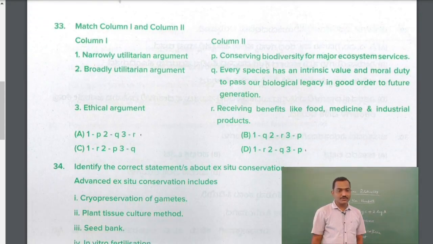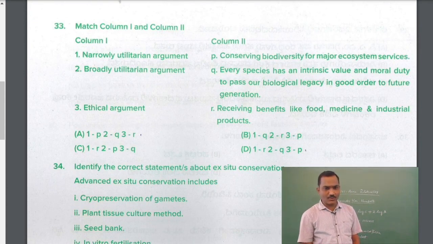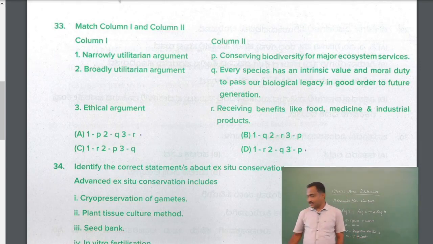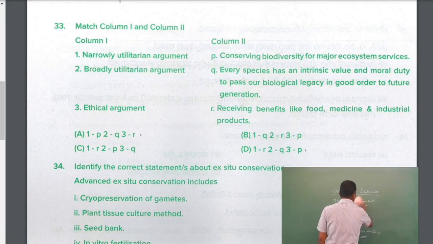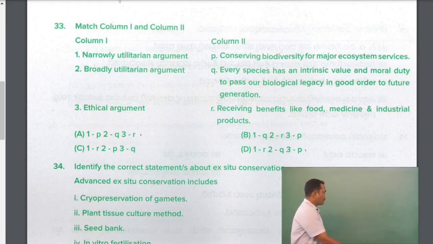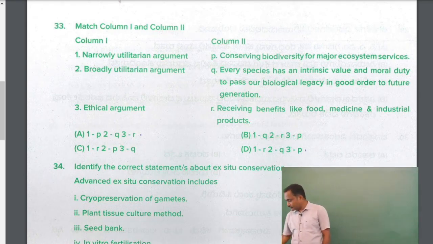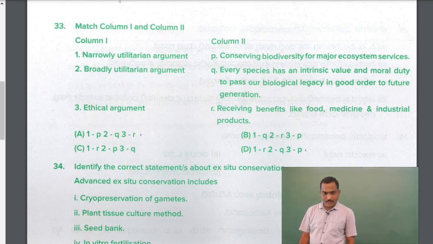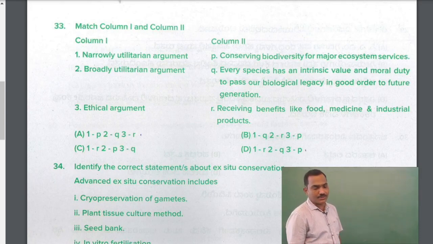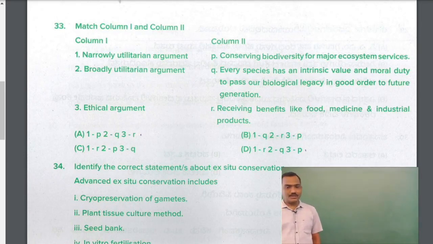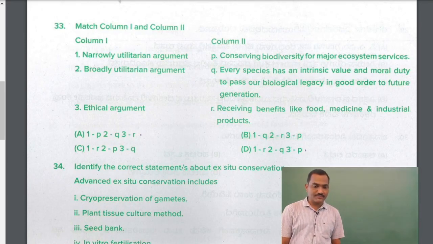So moving on to the next question, question number 33. Match the following, column 1 with column 2. I think the question is related to biodiversity and conservation. So the question is like this. Question number 33, column 1 has 3 items and column 2, 3 options are there. We need to match them.